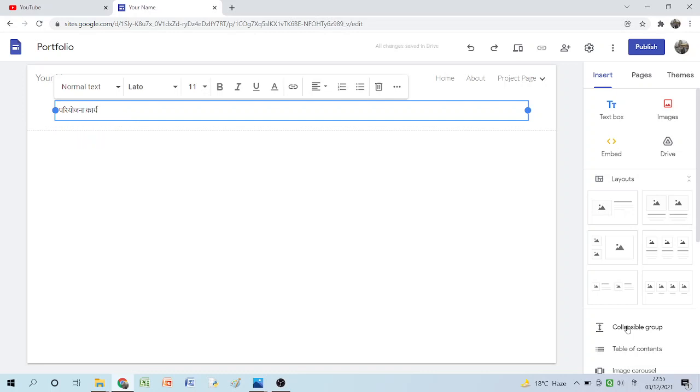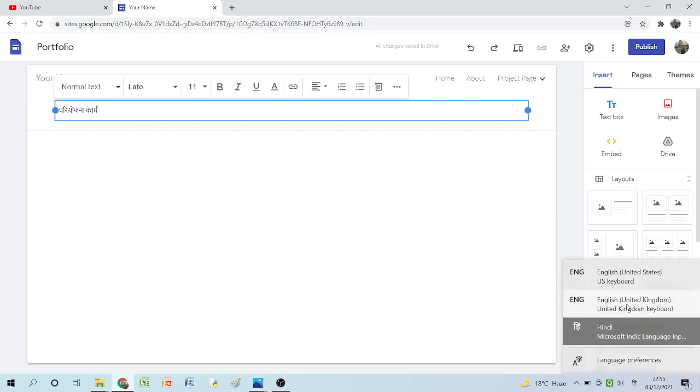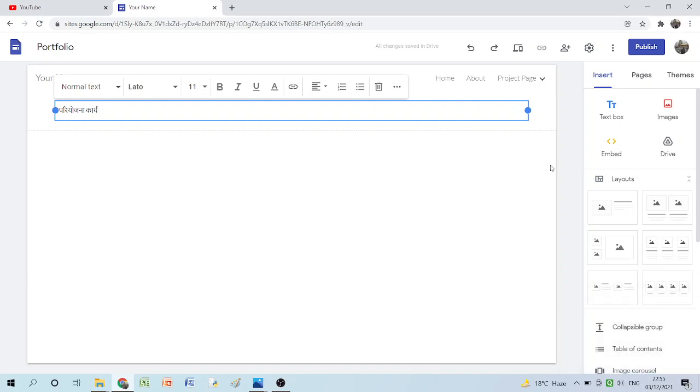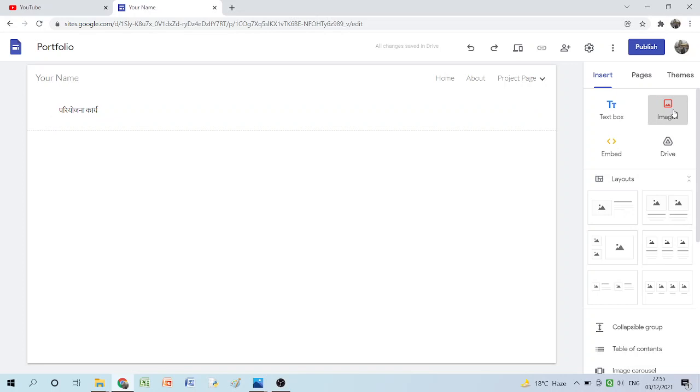You can write the name of the chapter. It's up to you. If it is not there, you can simply always skip it. Okay, so after you insert the text box, you want to insert any picture, you can click on the image option and you can click over here, upload, and that image will be inserted.